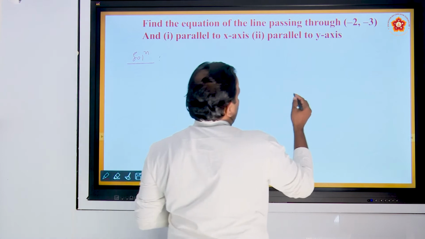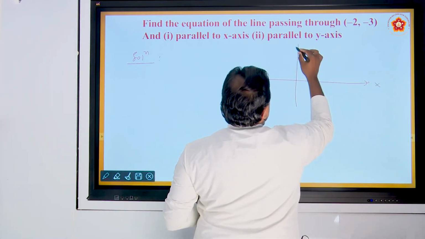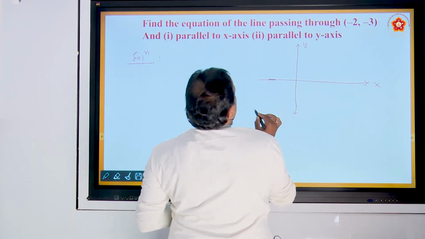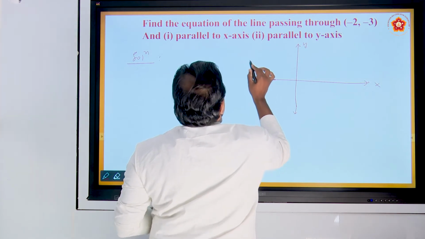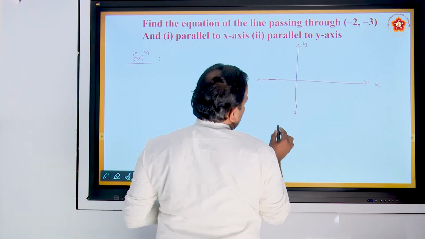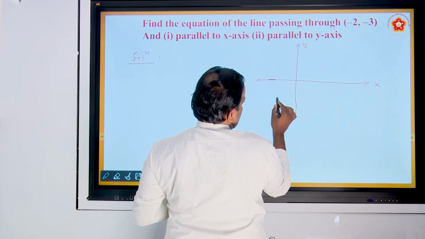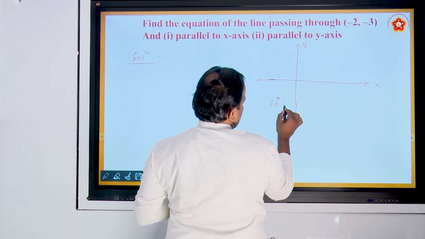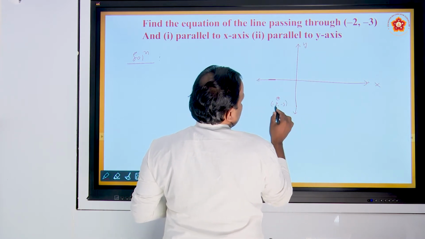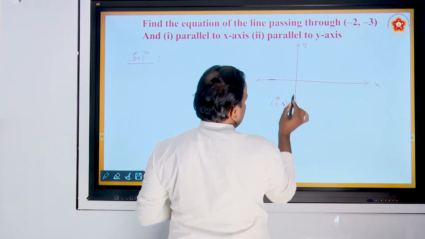Okay, so I take first parallel to the x-axis. Observe here, this is the x-axis, this is the y-axis. Find the equation of the line passing through the point (-2, -3), both are negative. You take -2, -3 here. You can draw it roughly, no need to take any measurement here.